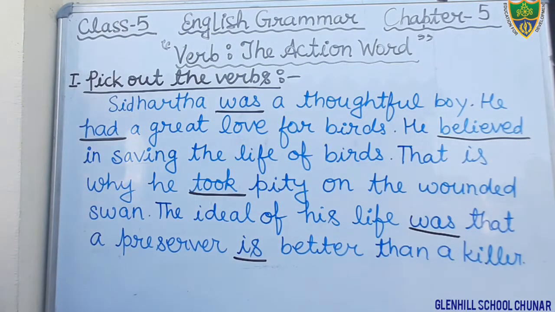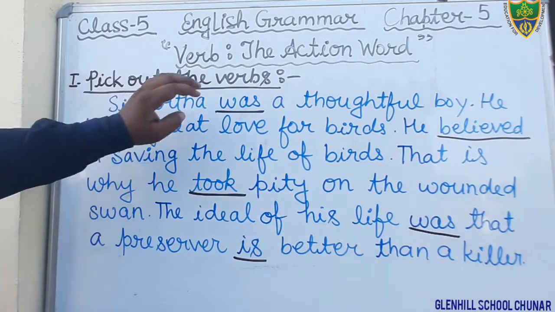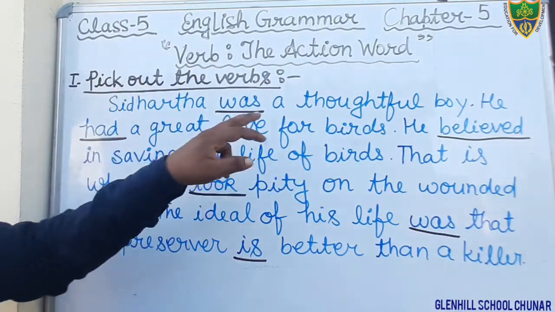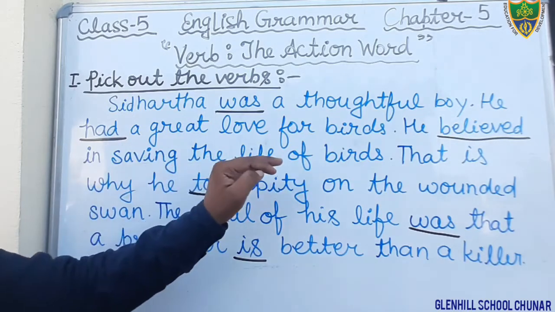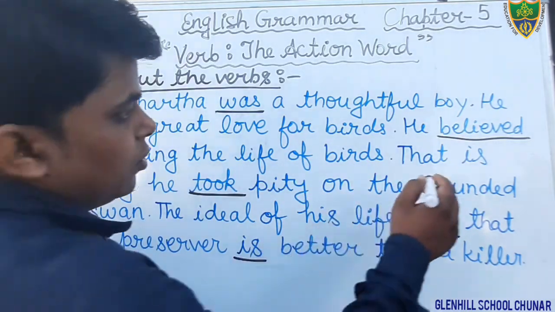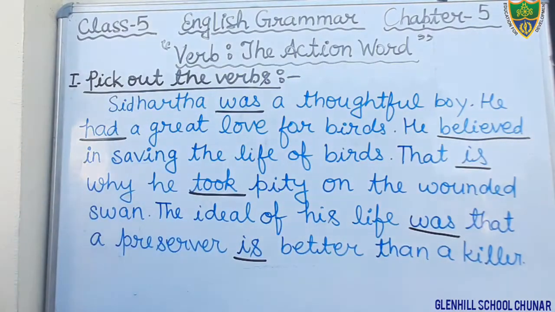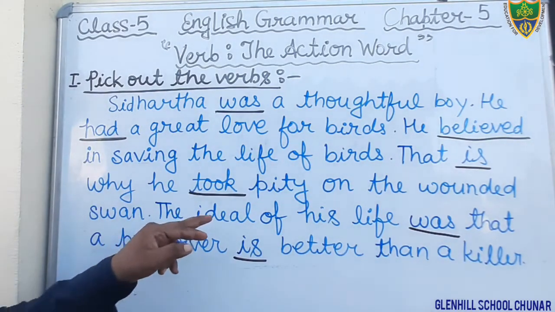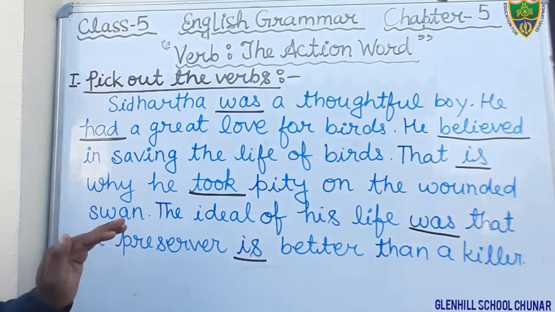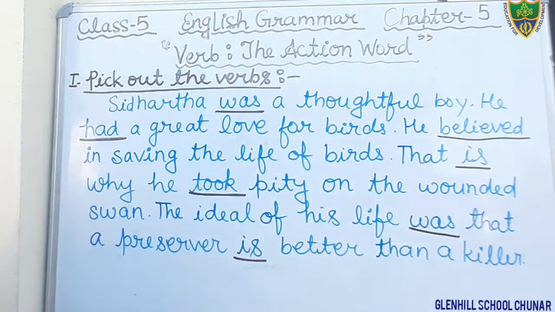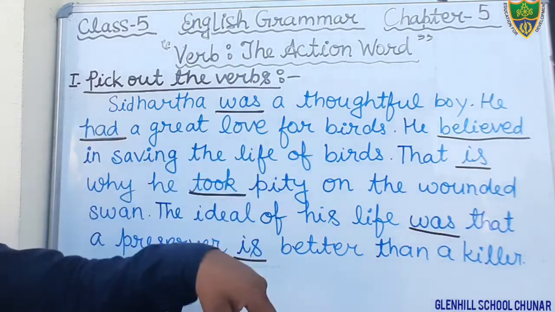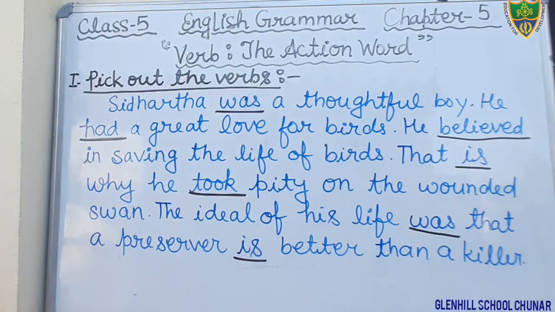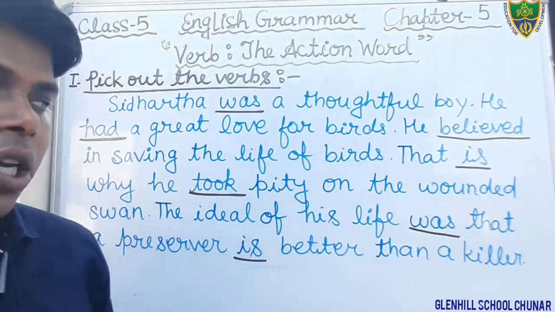Okay, students. So just underline these words. Siddhartha was a thoughtful boy. He had a great love for birds. He believed in saving the lives of birds. That is why he took pity on the wounded swan. The ideal of his life was that the preserver is better than killer. The words which I have underlined, you will also underline in your book. So in this way we have completed the first exercise in which we have to pick out the verb.